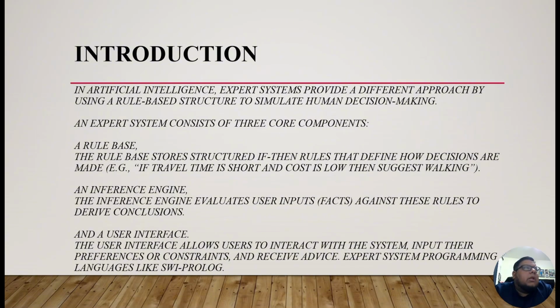And the second component is the inference engine. This inference engine evaluates user input facts against the rules to derive a conclusion. The third component is the end user interface. The user interface allows users to interact with the system, input their preferences or constraints, and receive advice from the expert system, built with a programming language like SWI-Prolog.